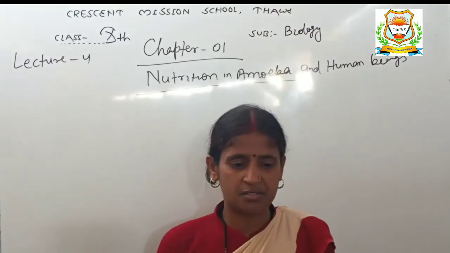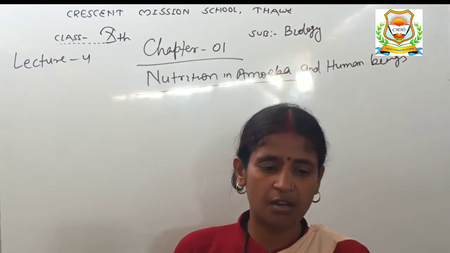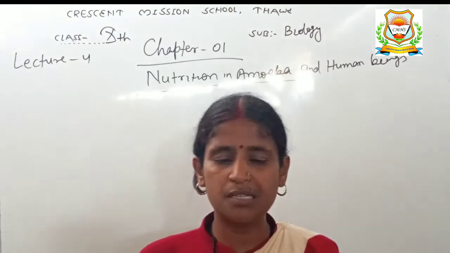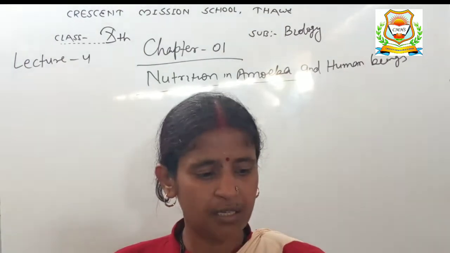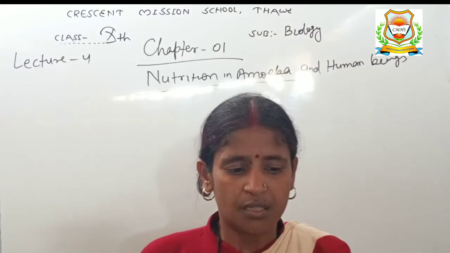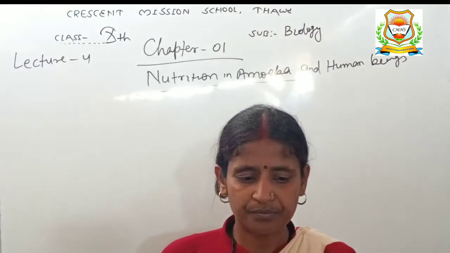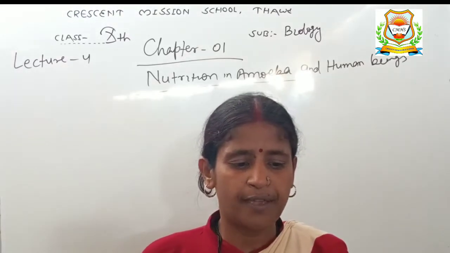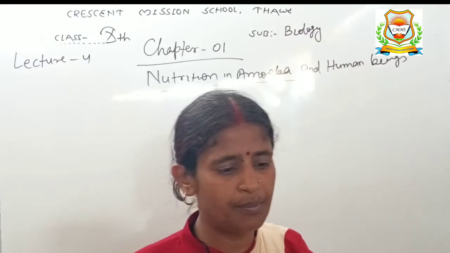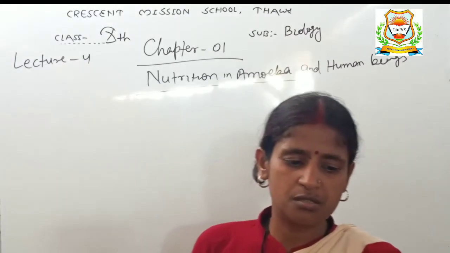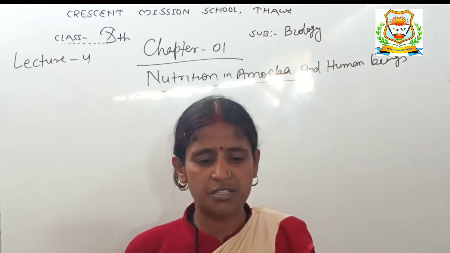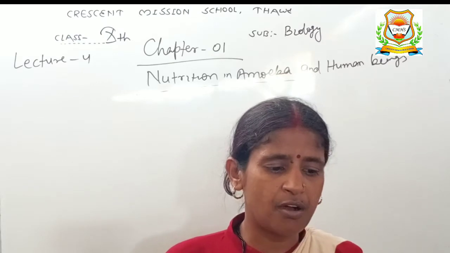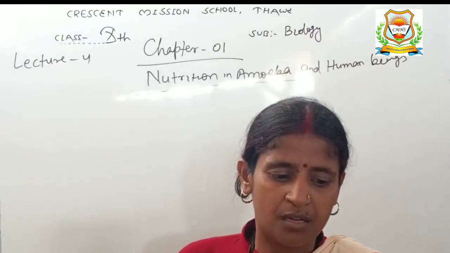How does amoeba take nutrition? We know that amoeba is a unicellular organism. Amoeba eats tiny plants and animals as food, which float in the water in which it lives. The mode of nutrition in amoeba is holozoic, as in human beings. The process of obtaining food by amoeba is called phagocytosis. The various steps involved in the nutrition of amoeba are ingestion, digestion, absorption, assimilation and egestion. All the processes of nutrition are performed by the single cell of amoeba.